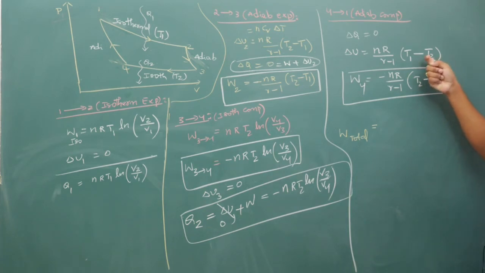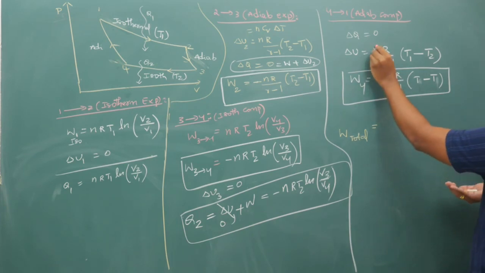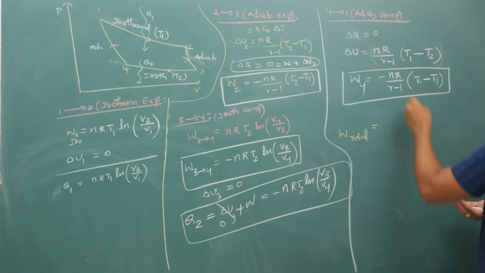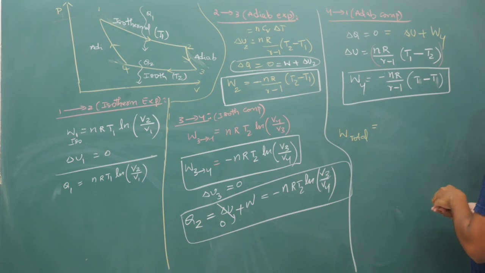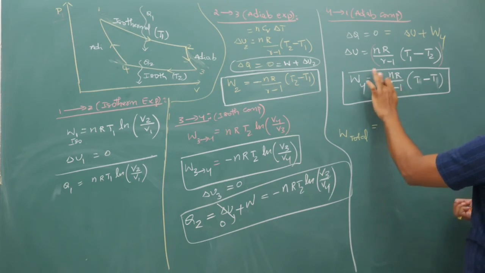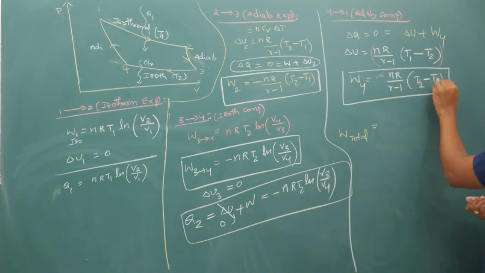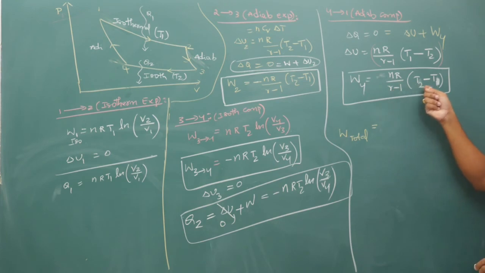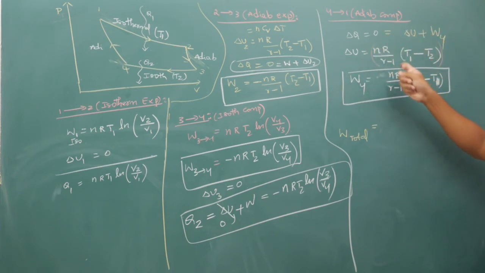Work is the negative of this internal energy change, because delta Q is 0 and delta U plus W equals 0. So it is nR by gamma minus 1 times T2 minus T1, initial minus final, because for internal energy it is final minus initial, and for work, when you send it to the other side, there will be a minus sign.